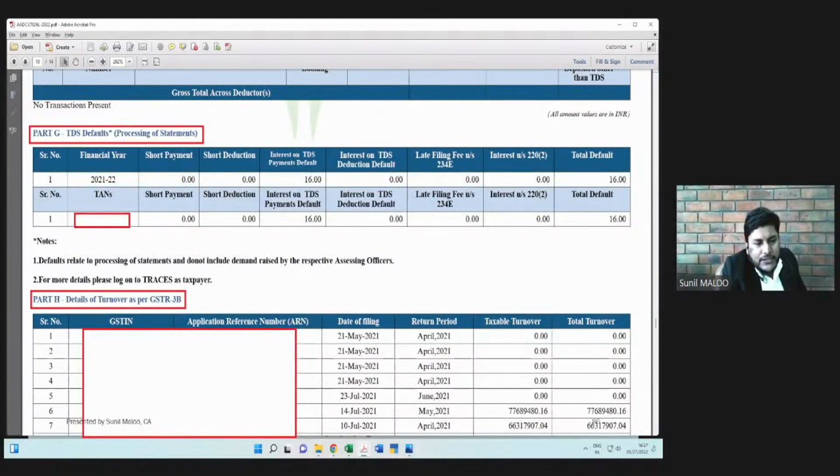So as a GST registered assessee, a person will file the GST return before the CBEC, but that department cross shares that particular information with the income tax department, that this person is showing this much turnover under the GST. So you can cross check whether the same amount of turnover is shown in the income tax or not. Correct? So in this example also, a monthly report is given, and for May 2021, the taxable turnover offered in GST is, suppose, 7 crore 76 lakhs 89,480.